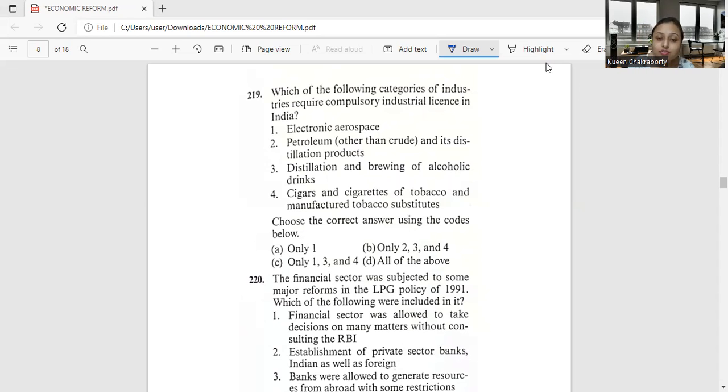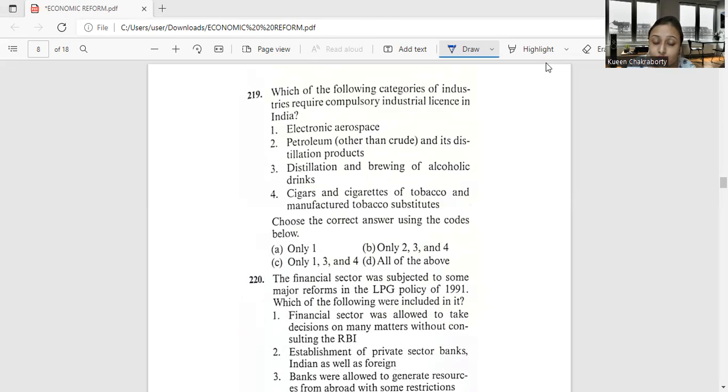See, industrial licensing had been abolished for most of the industries except for certain industries which had strategic and environmental concerns. Okay, so the sectors are industrial explosives, including gunpowder, detonating fuses, safety fuses, cellulose, and matches.